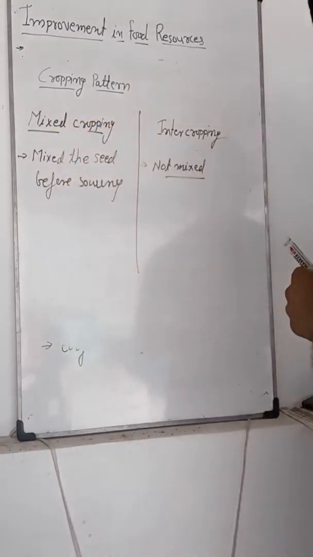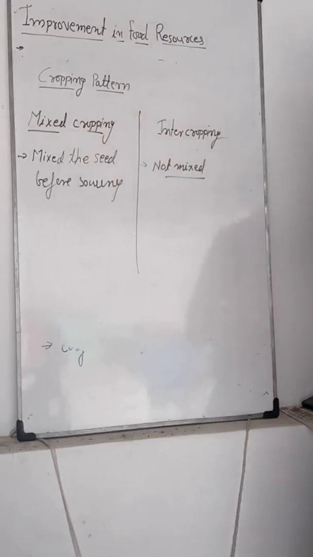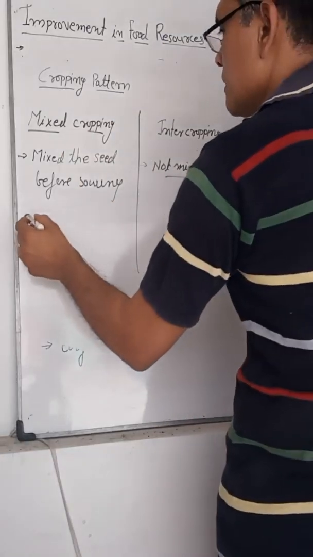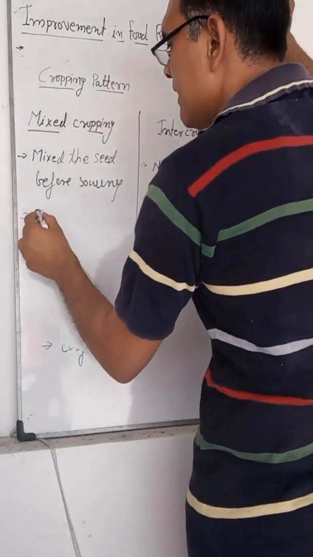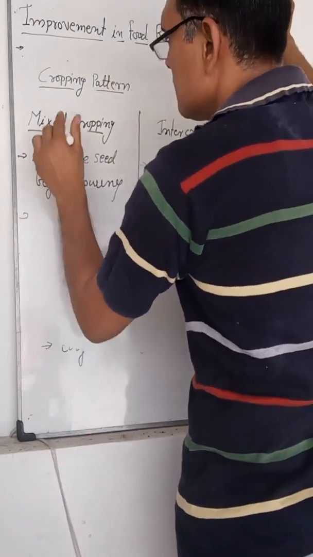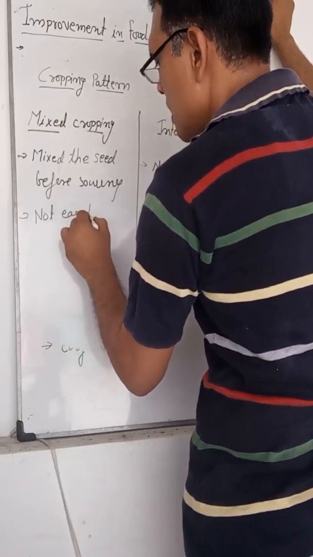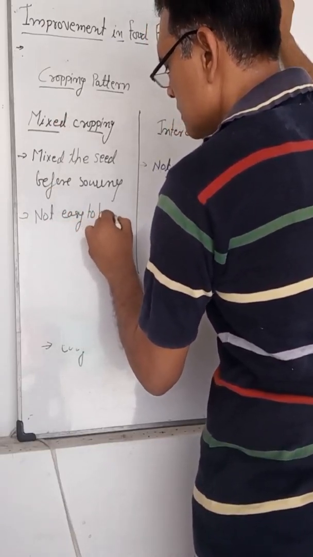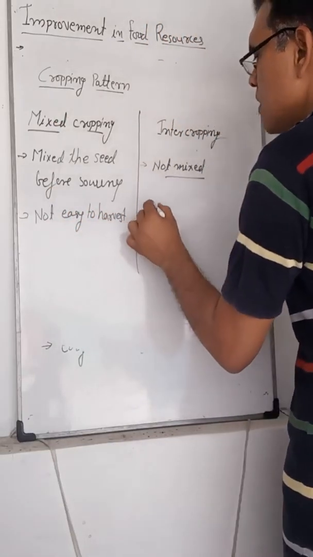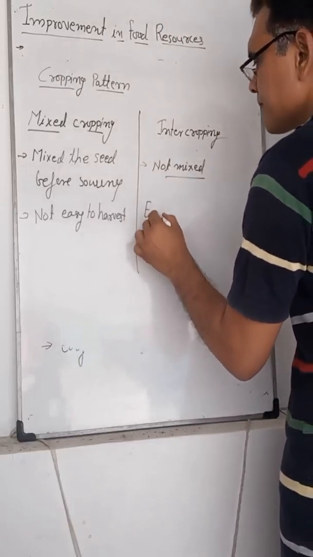Mixed cropping is not easy to harvest. Intercropping is easy to harvest.